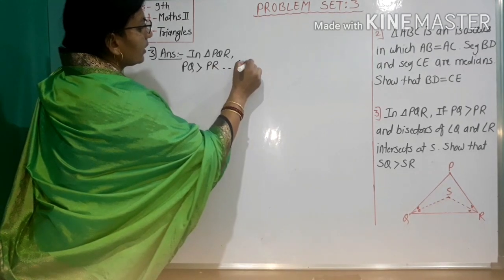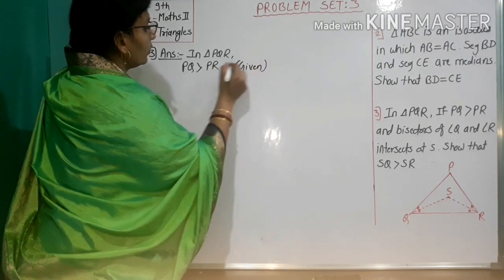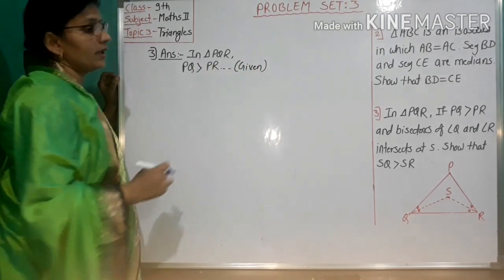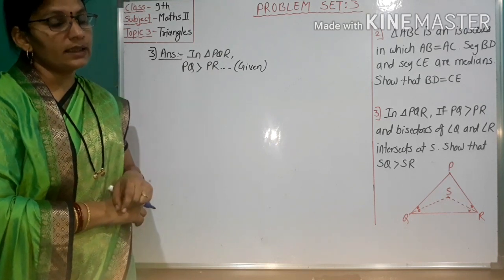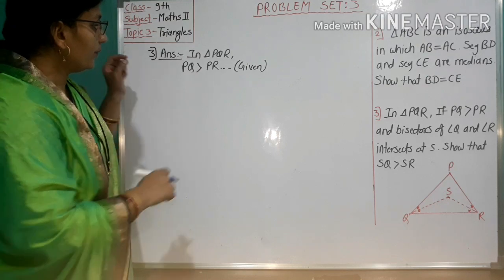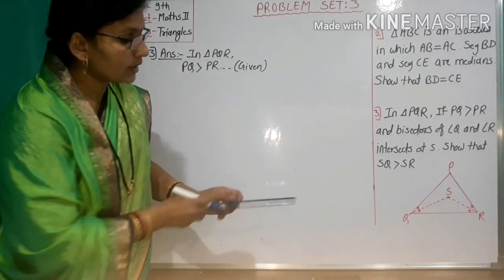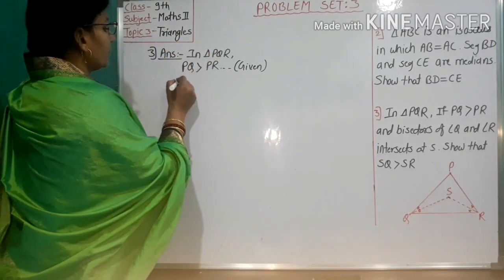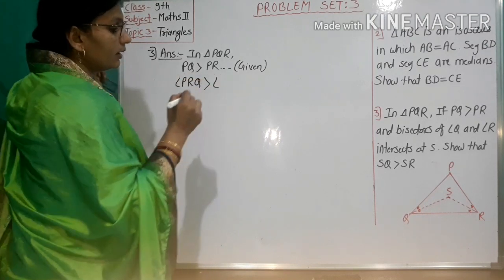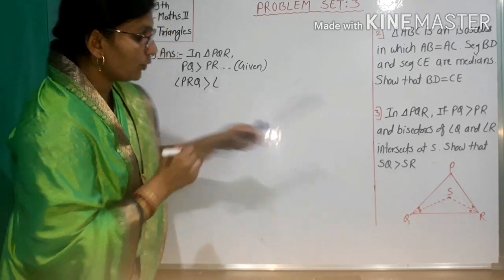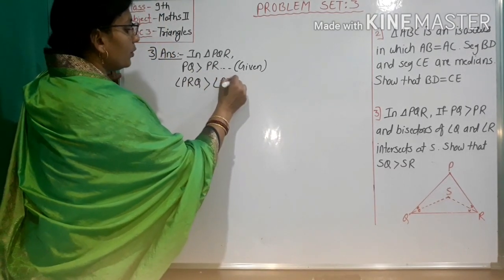Reason: given. We know the property of triangle: the angle opposite to the greater side is greater. Therefore angle opposite to PQ is angle PRQ, and angle PRQ is greater than angle opposite to PR, which is PQR.